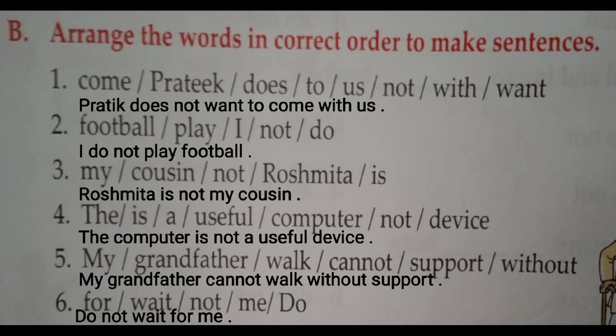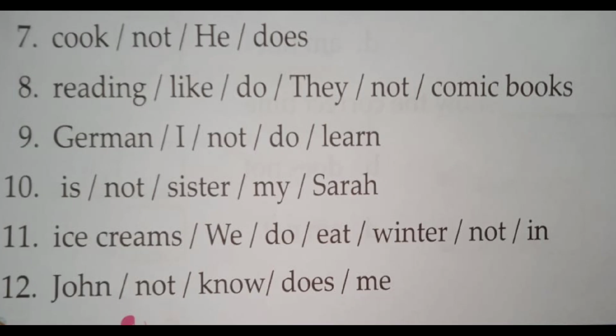Understand? Let's move on. The next sentence: cook, not, he, does. Now we understand that if there is no noun in the sentence, we just find the pronoun. And what is the pronoun in the sentence? He. Then what is the helping verb? Does. Then not. He does not cook.